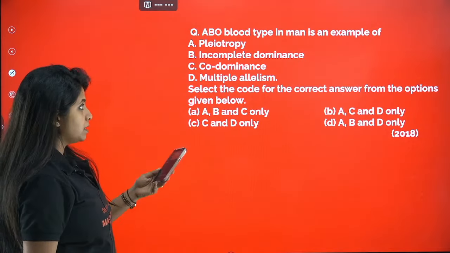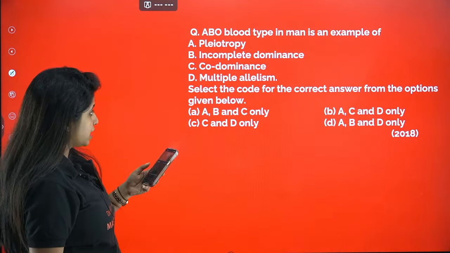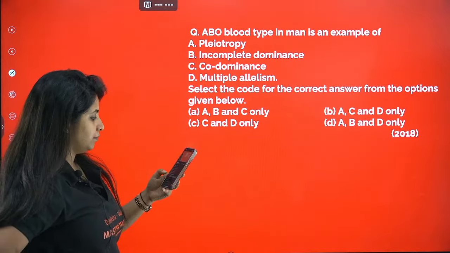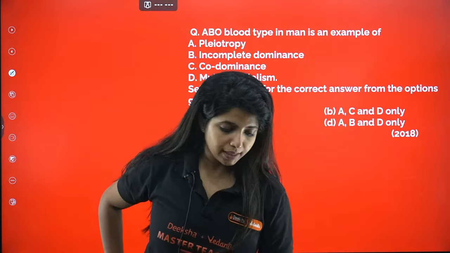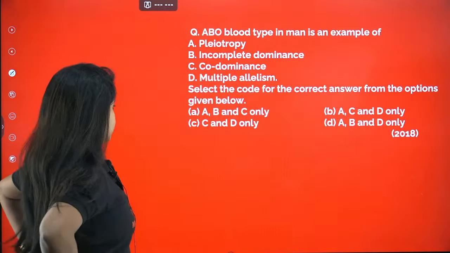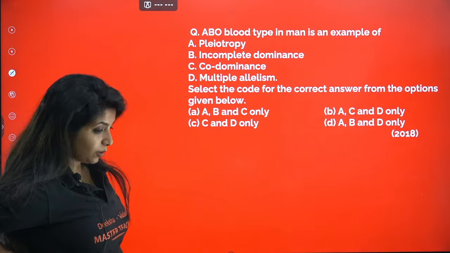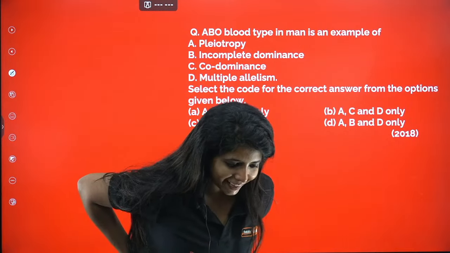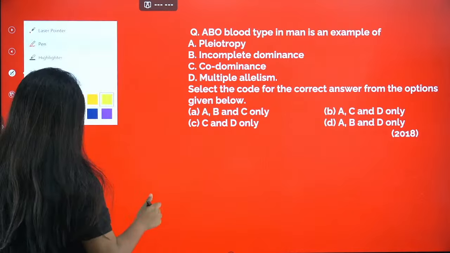Pleiotropy, incomplete dominance, codominance, multiple allelism. Subhash says the answer for this question is B: A, C and D only. What about others? Nagaraj says C. Winter Luna says C. C and D only. Subhash has now changed the answer to C. Winter Luna also says C. Children, the answer for this question is going to be C.